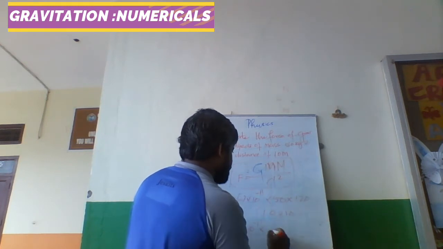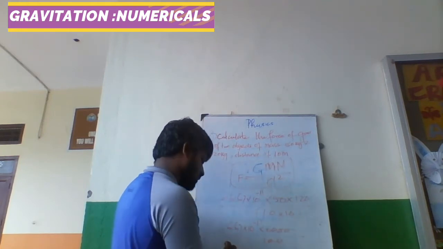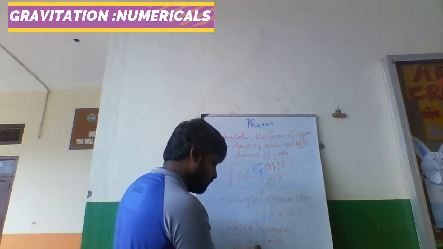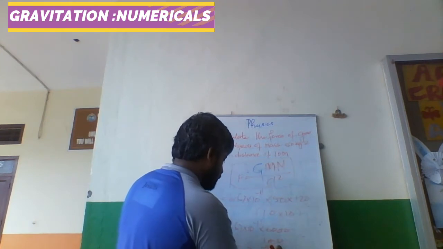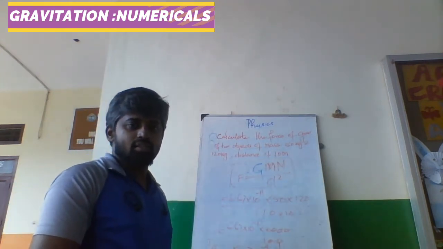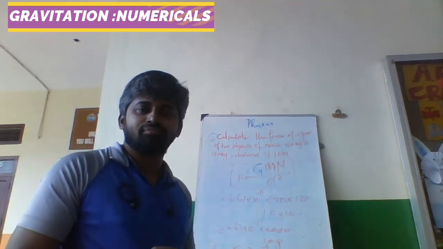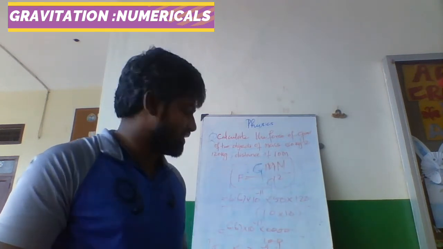That means 6.67 into 10 to the power minus 11 into 5 into 12, 60, 6000 divided by 100. When you cancel, the value is F is equal to 40.2 into 10 to the power minus 9 Newton. This is the force of gravitation between two objects under the influence of gravitation. Let me know the second problem.